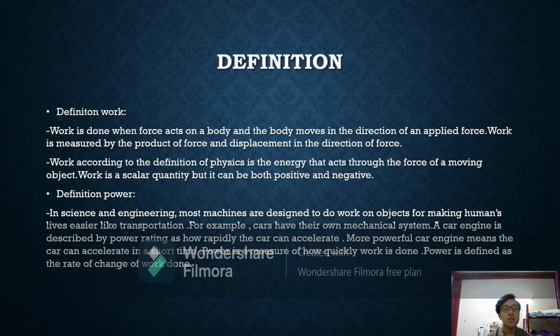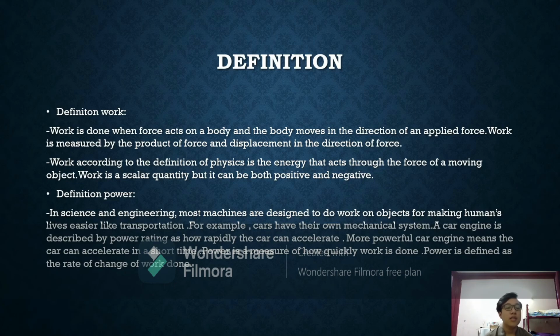There are three definitions. First definition, work. Work is done when force acts on a body and the body moves in the direction of an applied force. Work is measured by the product of force and displacement in the direction of force. Work, according to the definition of physics, is the energy that acts through the force of a moving object. Work is a scalar quantity, but it can be both positive and negative.